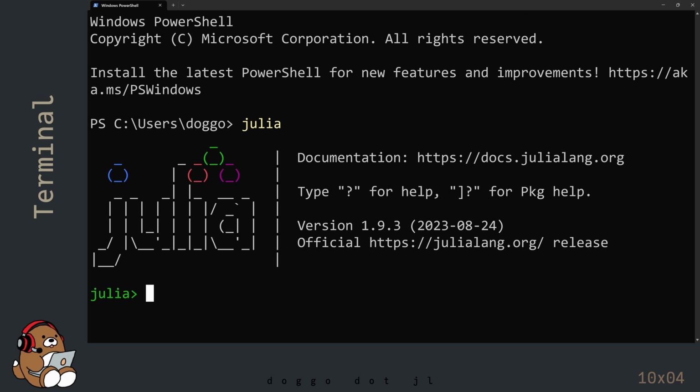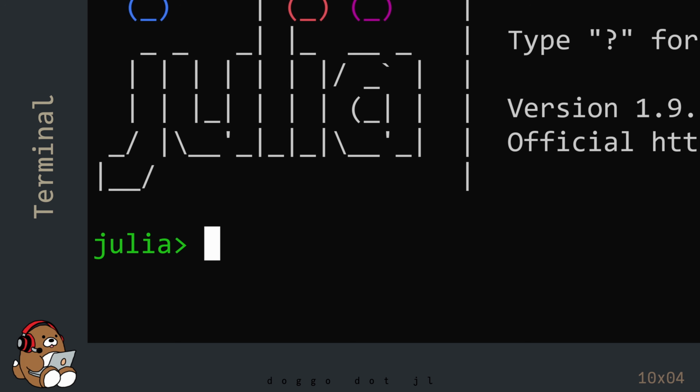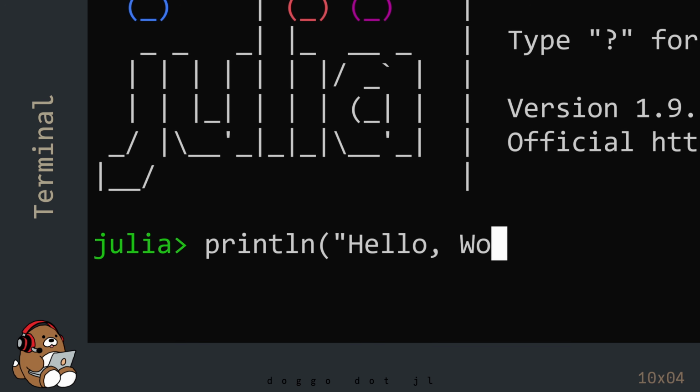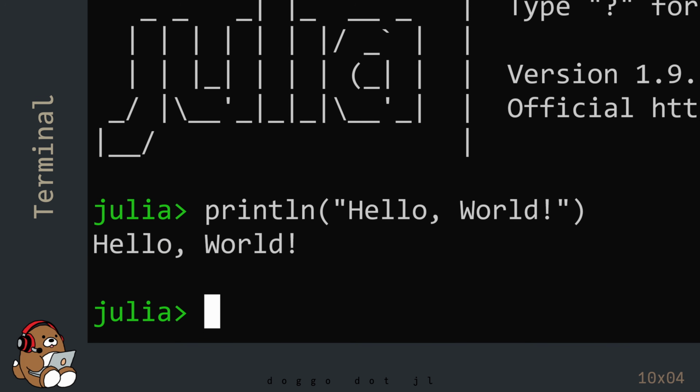From here, it works just like the freestanding Julia REPL. Type println hello world and then hit Enter. You should see hello world displayed on the line under your code.